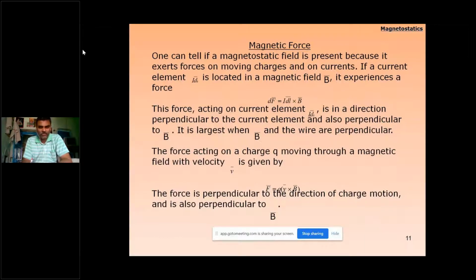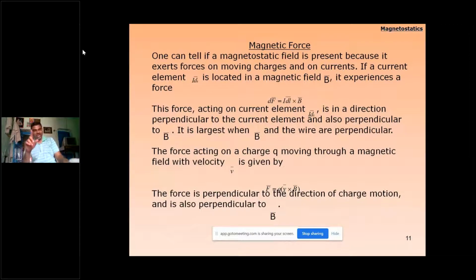And we have the Lorentz force law also, when you have the magnetic and electric forces. If you have only the electric field, force is given by qE, and due to the magnetic field the force is given by q v cross B. And see here, whatever the magnetic force is, it is always in the direction perpendicular to both the magnetic field and the velocity of the motion of the charge, which is given by the right hand screw law. Okay, so force due to the magnetic field is q v cross B.